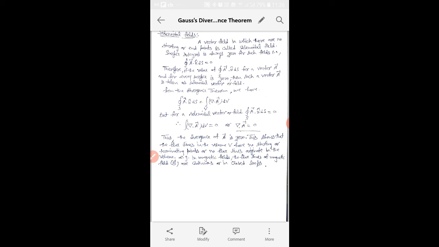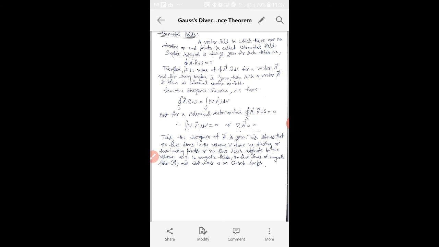Now from the Gauss divergence theorem we can convert this surface integral into a volume integral. The surface integral of A dot n cap ds over the surface S will be equal to the divergence of A over the volume V enclosed by the surface S. But as we know, for the solenoidal vector the surface integral is 0, that means this term will become 0, and for this term to be 0, the inside term, the divergence of A, must be 0.